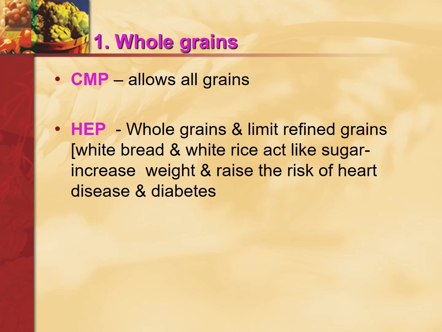Okay, now I'll discuss the differences between these two plates. CMP is Choose My Plate. HEP means Healthy Eating Plate. Regarding the whole grains, CMP says allow all grains, all types of grains. Whereas Healthy Eating Plate says you should take only whole grains and limit the refined grains. So refined grains will be white bread, white rice. They are restricted in this. They do not allow these grains because they act like sugar, and then they increase the weight and increase the risk of heart disease and diabetes.